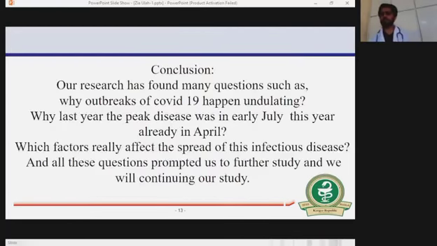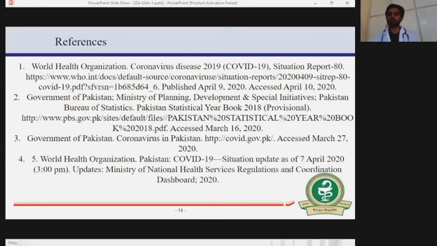Conclusion. Our research raised many questions, such as why the outbreak of COVID-19 happens in waves, and why last year the peak was in early July while this year, 2021, it was already in April. Which factors really affect the spread of this infectious disease? All those questions prompted this study, and we will continue our research. Here are the references through which we collected data from official websites like WHO, FDA, Government of Pakistan, and Ministry of Training, under the supervision of our highly qualified PhD scholars and our respected teachers.